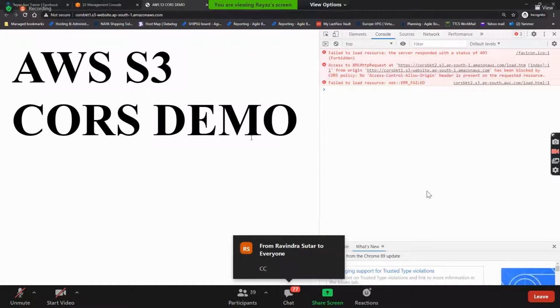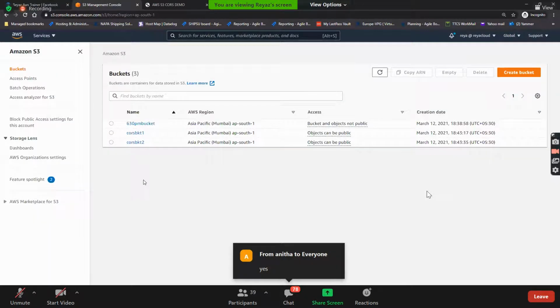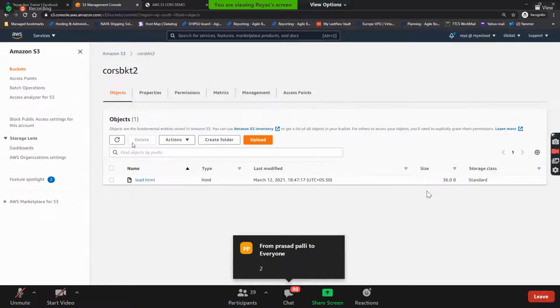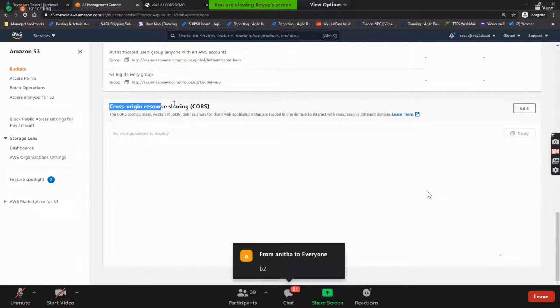So now where do we need to enable the CORS? In CORS bucket 1 or bucket 2? Right, bucket 2. Let's go to bucket 2. In permissions, if you come to the bottom, you have the CORS configuration here.